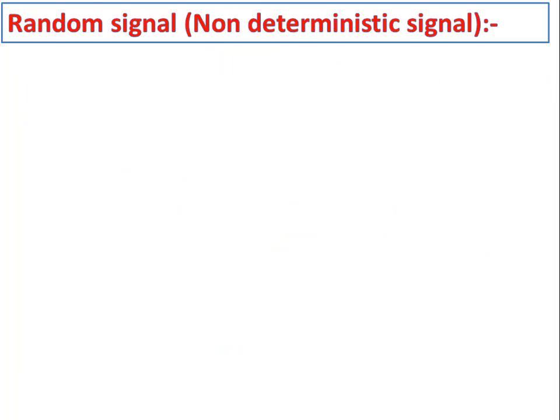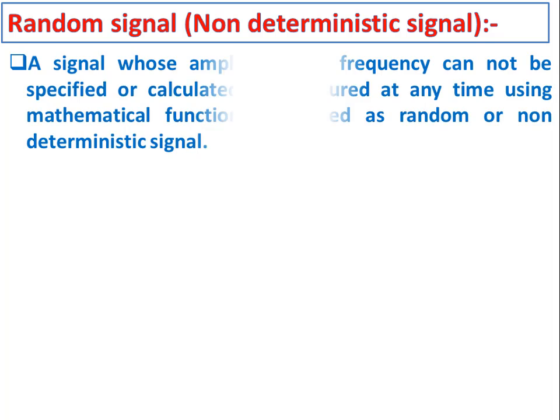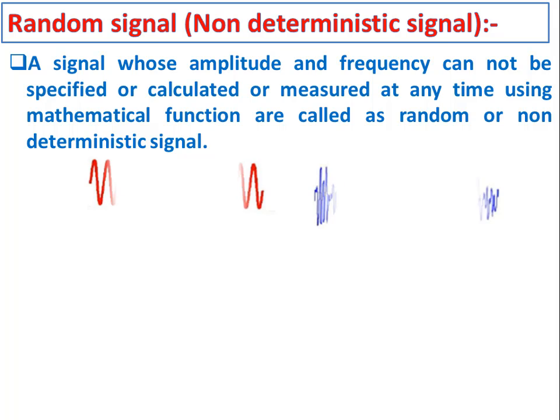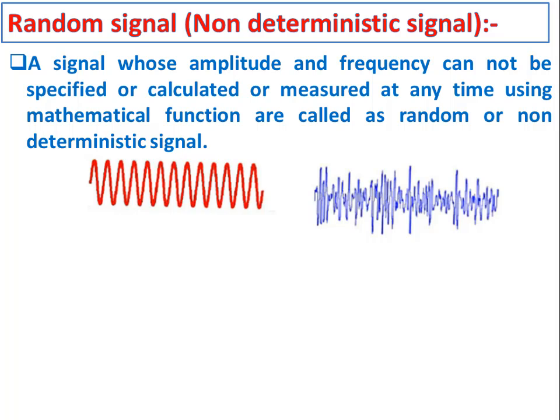Similarly, what do you mean by random signal? In the communication system, a random signal is also called as non-deterministic signal. A signal whose amplitude and frequency cannot be specified or calculated or measured at any time using mathematical function is called as random or non-deterministic signal. Let us consider these two signal representations.